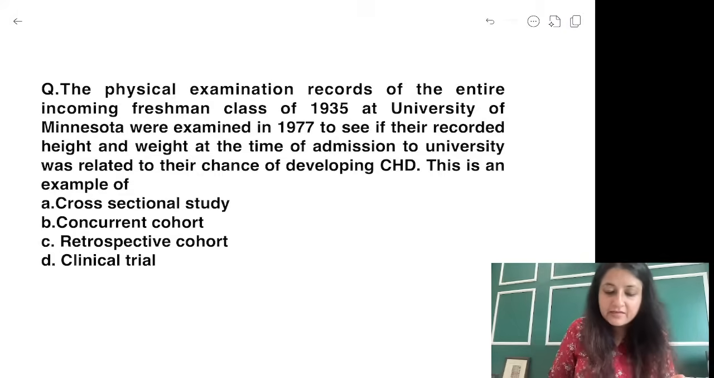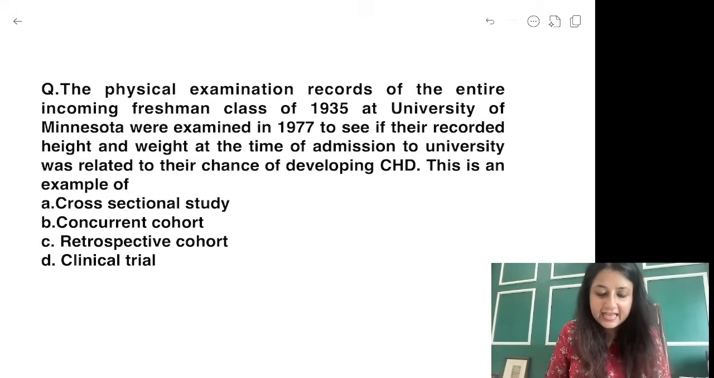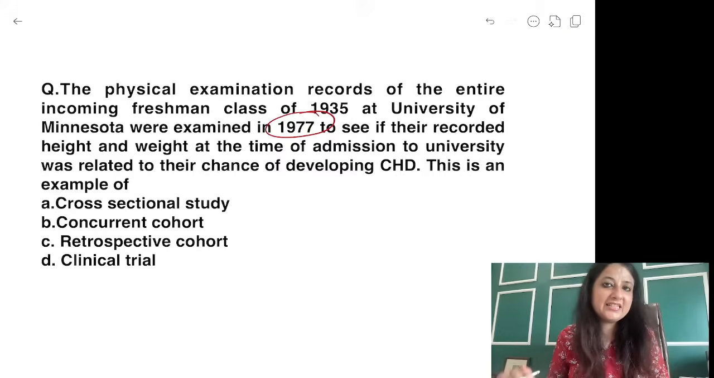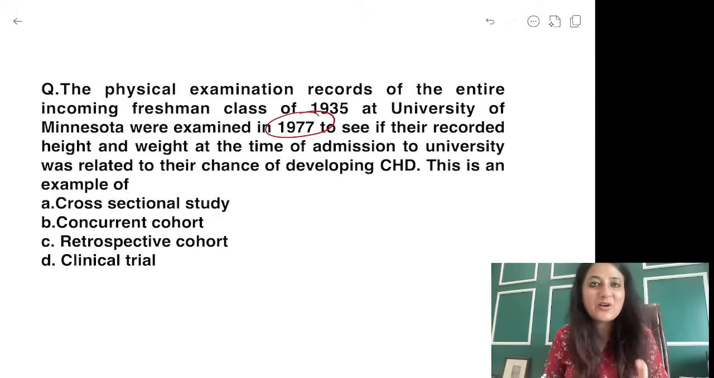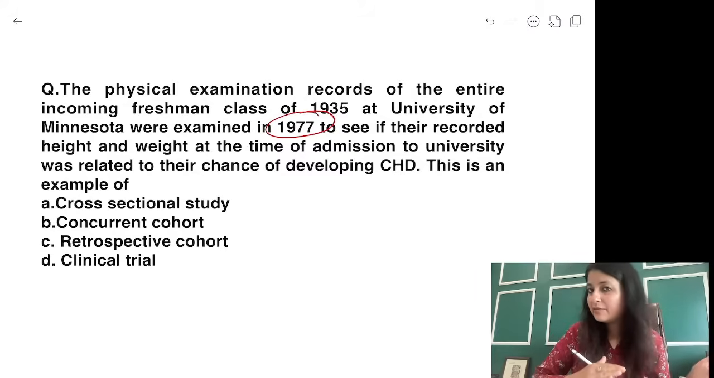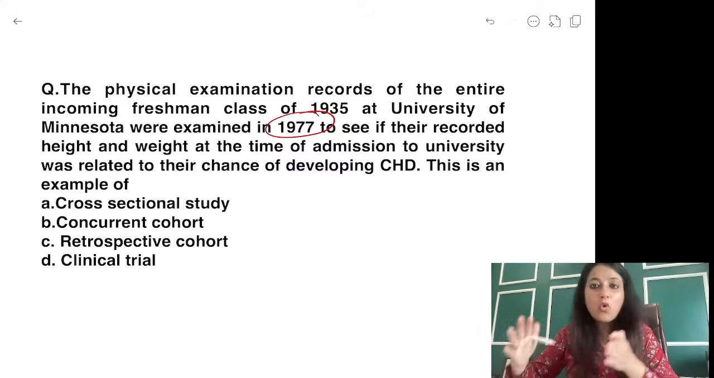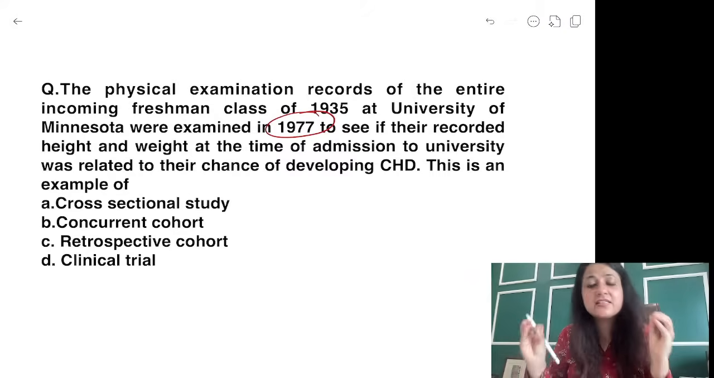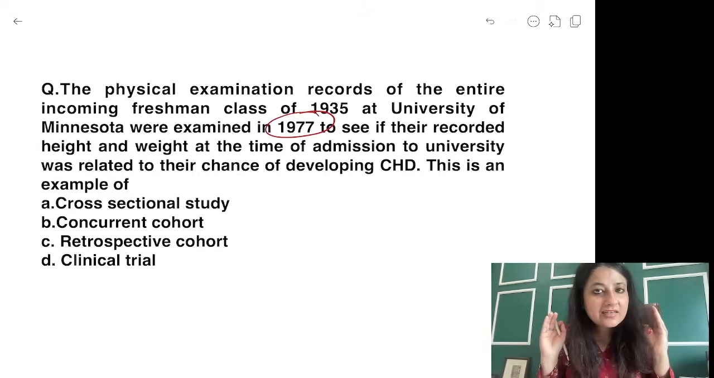Now, read carefully. Physical examination records of the entire incoming freshman class of 1935 at University of Minnesota. When were you examining them? In 1977. So you have the records of 1935, and you are examining in 1977, to see if the recorded height and weight at the time of admission to the university was related to the chance of developing CHD. This is such a beautiful question which will clear all your doubts.